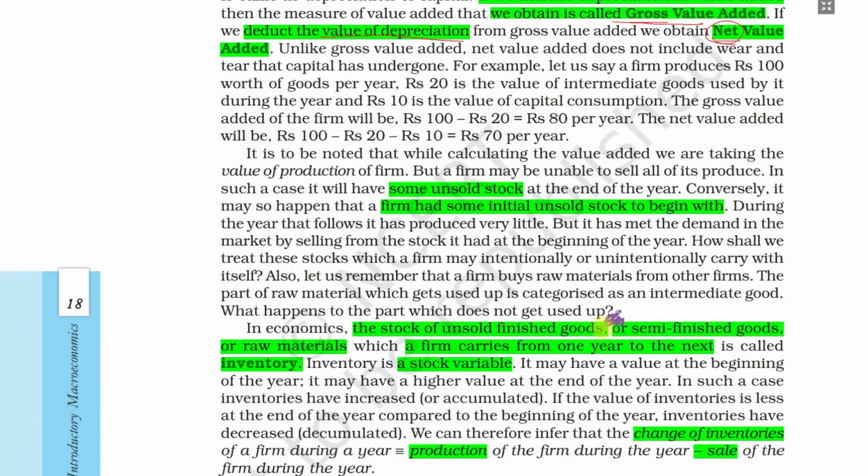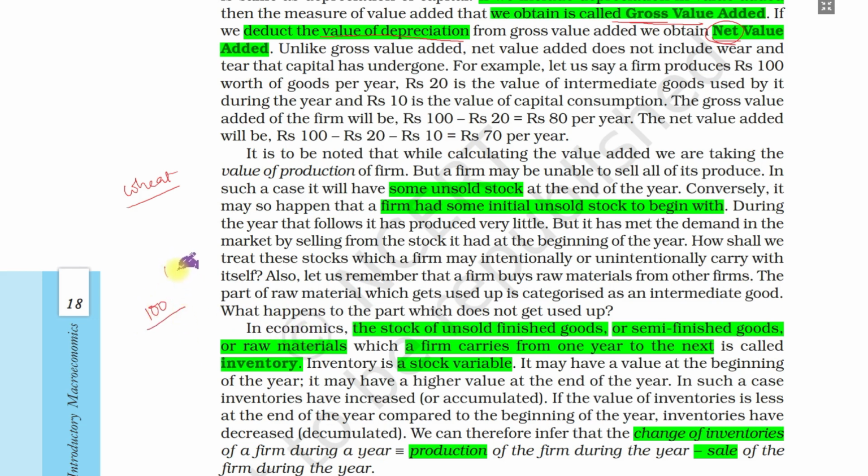Now we'll move on to inventory. Another concept is inventory. As we learned earlier, the wheat was used by the bakery owner completely. Suppose the bakery produces 200 rupees of bread but is able to sell only 100 rupees of bread.